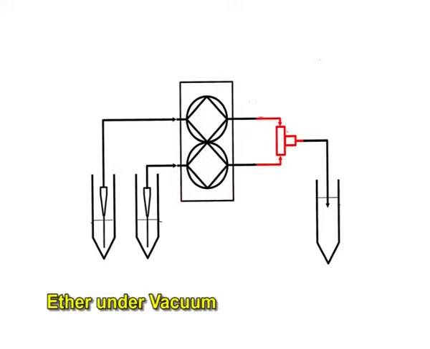The consequent removal of ether under vacuum leads to the creation of liposomes. The main disadvantages of the technique are that the population is heterogeneous, 70 to 200 nanometers, and the exposure of compounds to be encapsulated to organic solvents at high temperature.